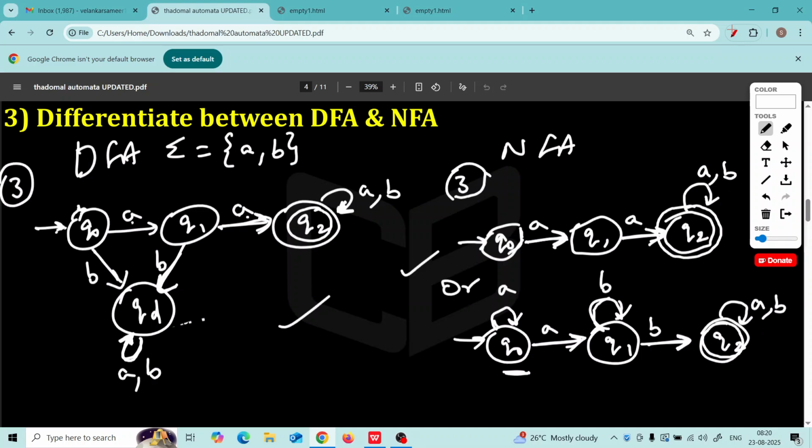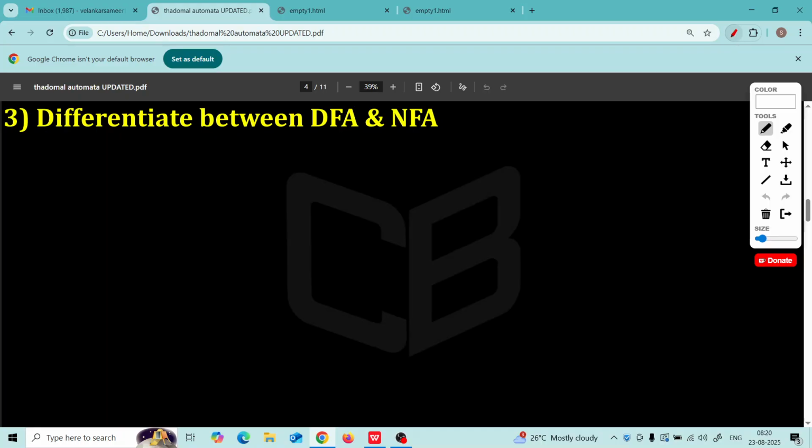Okay. The last thing you should do is that draw transition table. You remember that delta, the table you should draw. Okay. So I'll just erase the screen. I'm writing the fourth point now. Fourth point. This is DFA, NFA. Imagine we have a DFA like this.